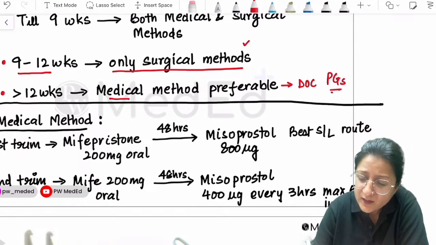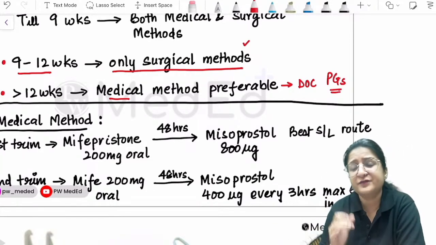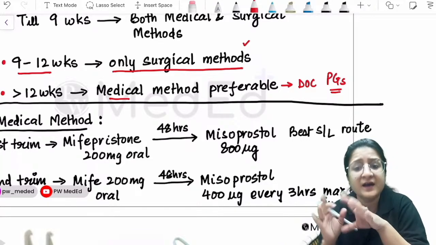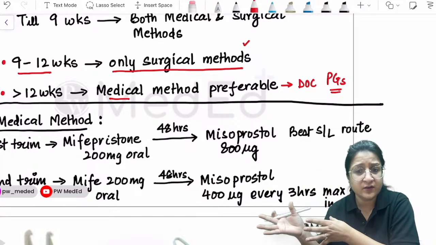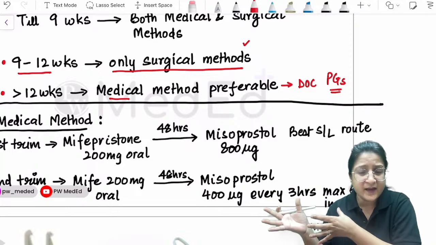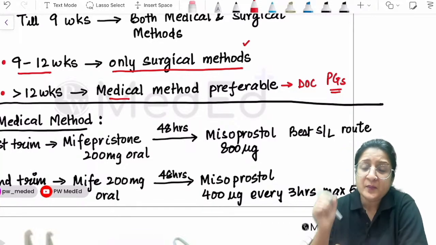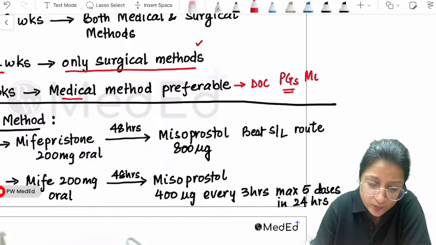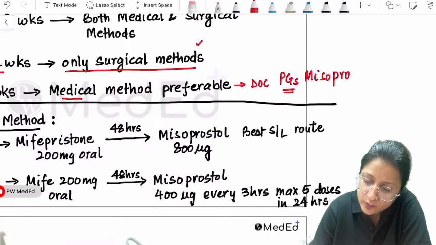Now we have a variety of prostaglandins: PGE1 analogs, PGF2 alpha analogues, and the rest which we read about in PPH and active management of the third stage of labor. But you have to pick one drug. Then the prostaglandin of choice is misoprostol. This is a PGE1 analog. So remember that as well.